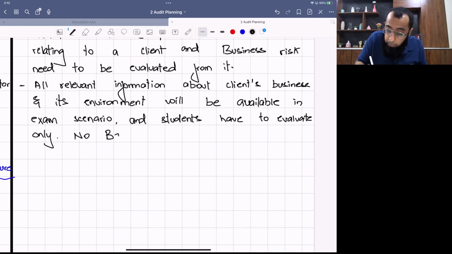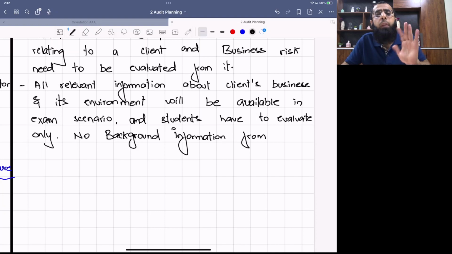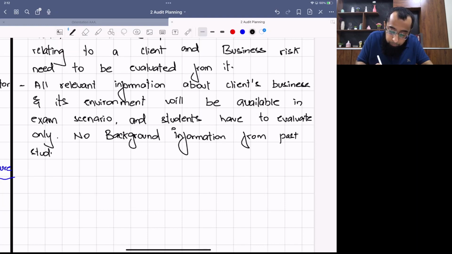No background information from past studies is required. Okay, so this is very important because sometimes in business risk the students get confused about how they will have knowledge relating to the industry. So everything will be given in the scenario. No background information from past studies is required.